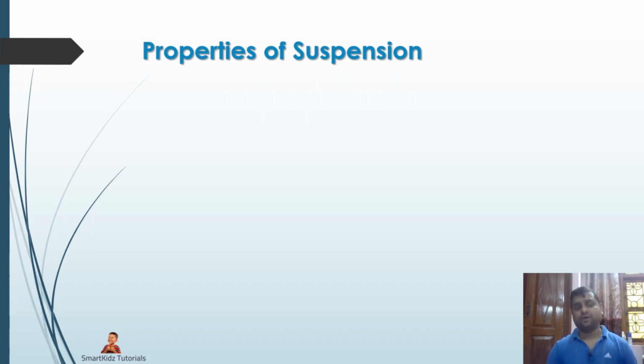Now, the difference between suspensions and solutions is that solutions, we have said, are homogeneous mixtures and suspensions are heterogeneous mixtures. And we have learned that heterogeneous mixtures mean the opposite of homogeneous mixtures, in which there are boundaries formed between the solute and the solvent. Not only that, the solute does not uniformly dissolve within the solvent. The same thing with suspensions, they do not dissolve in the solvent, but rather remain suspended. Suspended means they are free floating within that particular solvent.